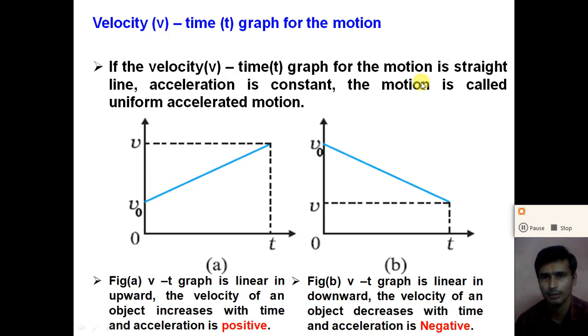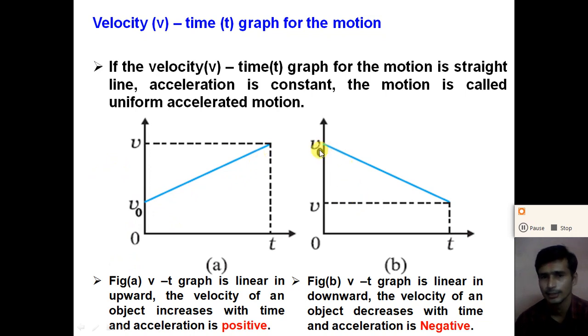But if the velocity-time graph for the motion is a straight line, that is, linear, the acceleration of the object remains constant, and the motion is said to be uniformly accelerated motion. So in uniformly accelerated motion, the velocity increases with time, and the rate of change of velocity, which is called the acceleration, remains constant with time. So if the velocity-time graph is linear, the motion is said to be uniformly accelerated motion.